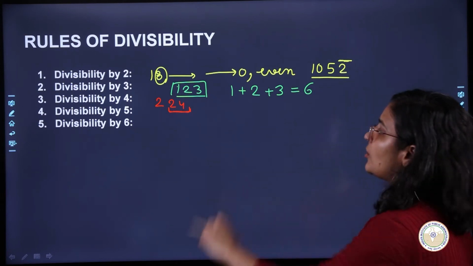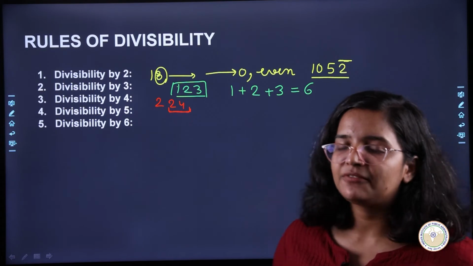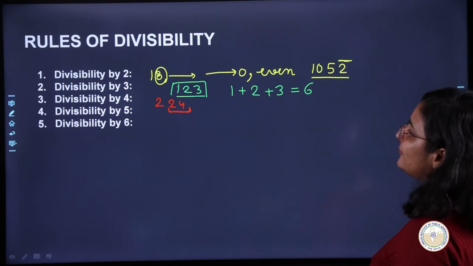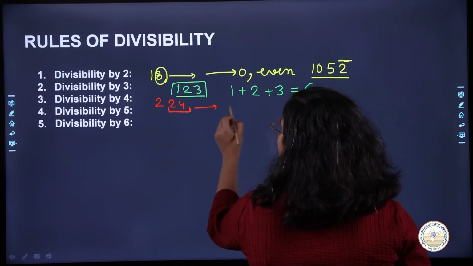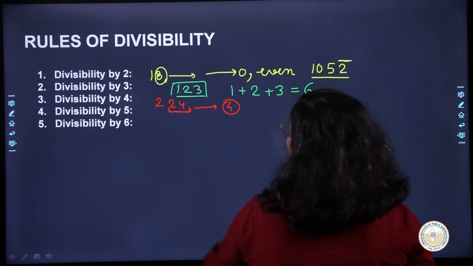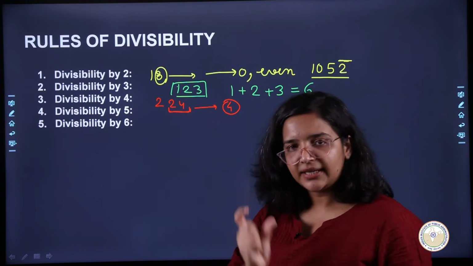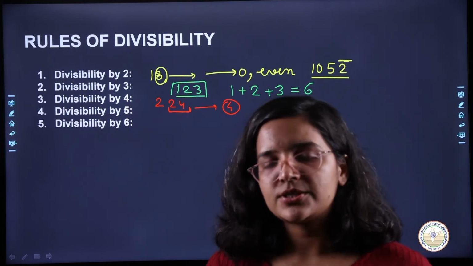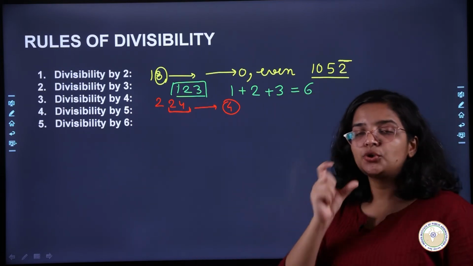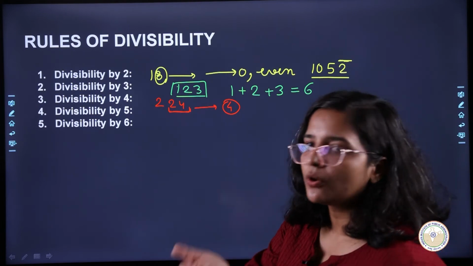Okay, so we saw that the last 2 digits are 24 and 24 is divisible by 4, so this whole number is divisible by 4. There is one thing: either the last 2 digits that you check should be divisible by 4, or the last 2 digits should be 0 0.